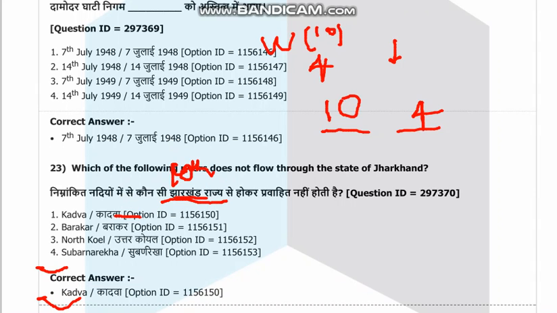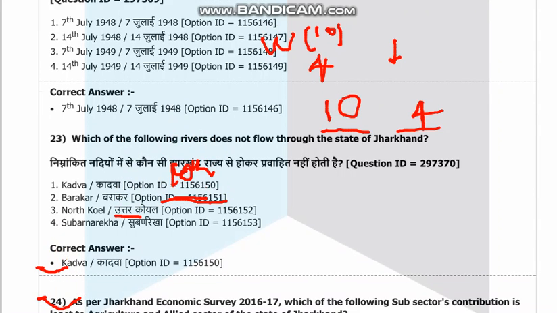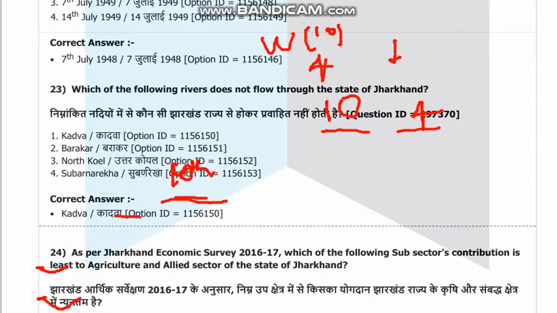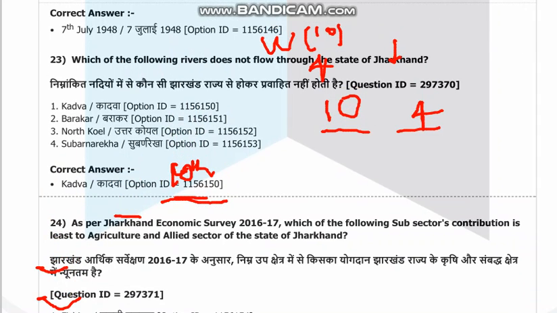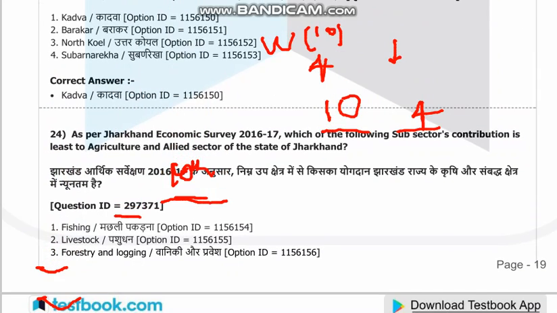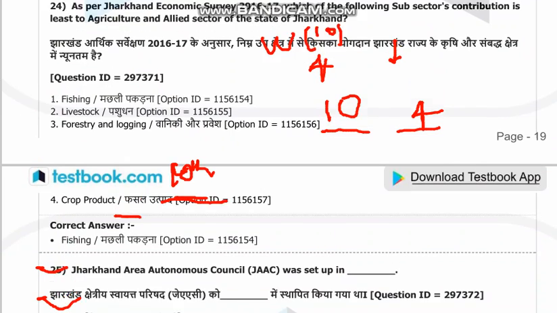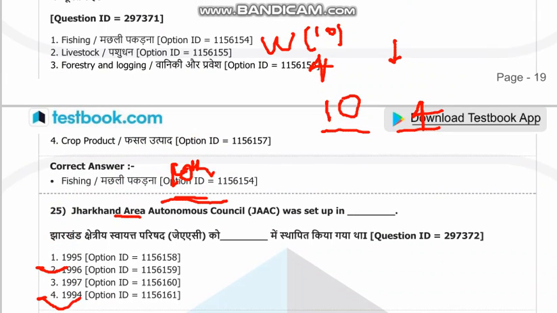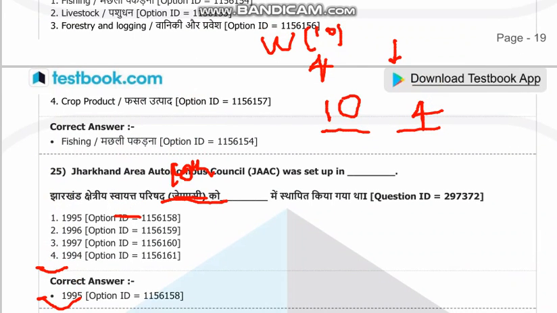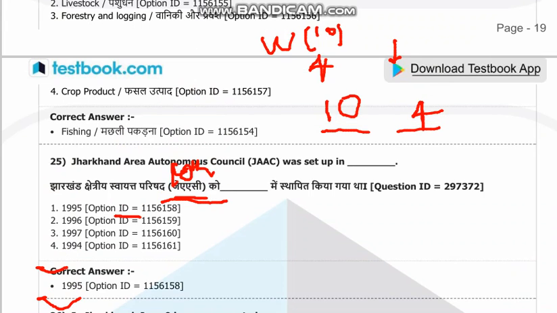North Koel river, Subarnarekha river. Subarnarekha river is also known as the Golden river. As per the Jharkhand Economic Survey 2016, this is not a latest question, and not very important. Jharkhand Area Autonomous Council (JAAC) was set up on 9 August 1995. This question was asked in the 7th JPSC. It is a very important question.